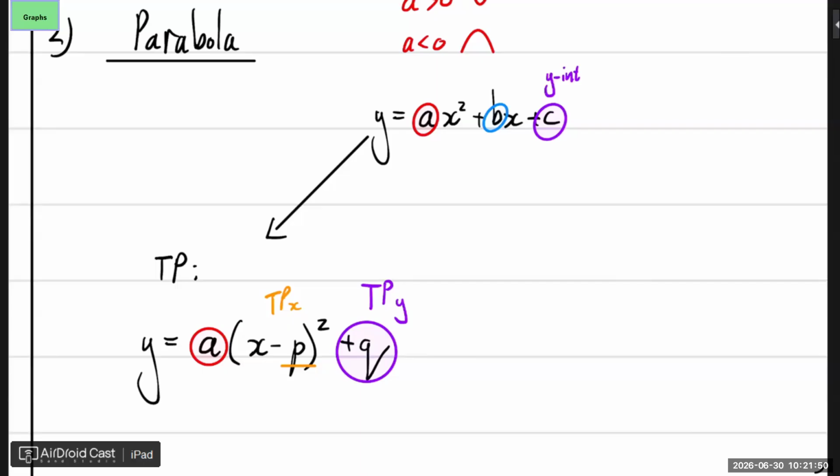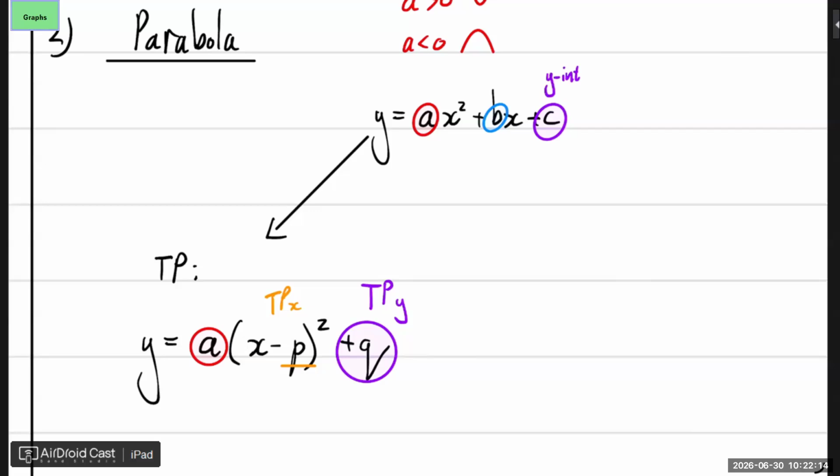Now when it comes to the x direction, if something is stretched out in the x direction, then the value in front of the x is actually less than 1. And if it's pushed in, compressed, then it's greater than 1. But I'll show you more on that tomorrow.